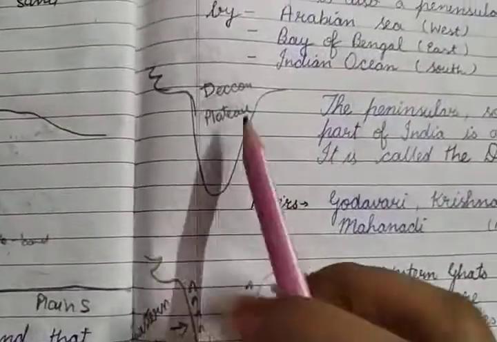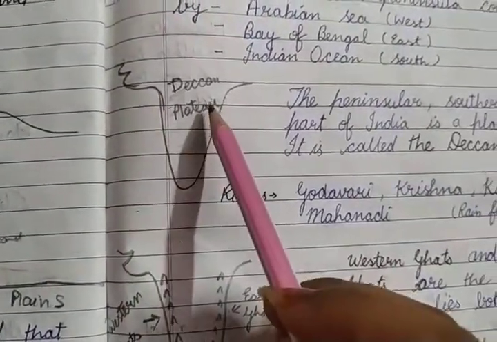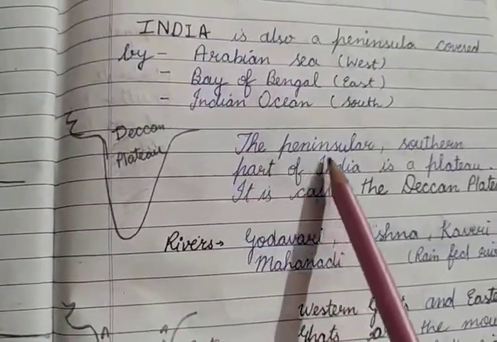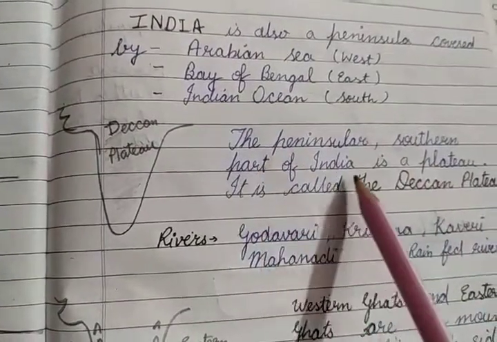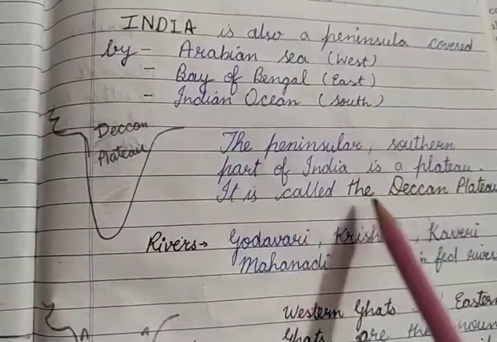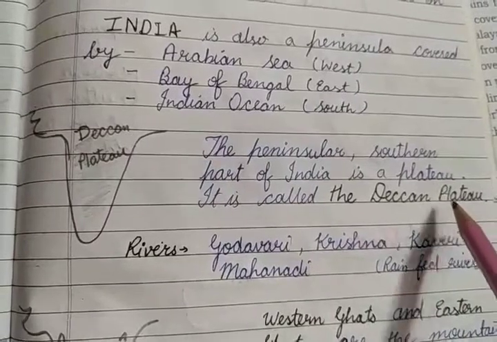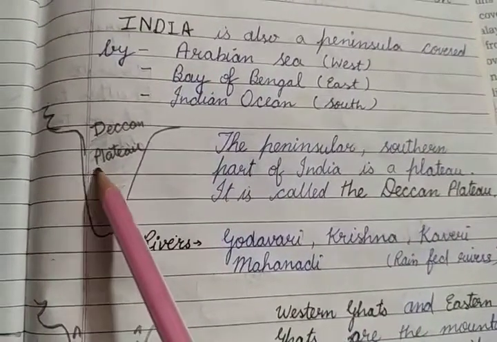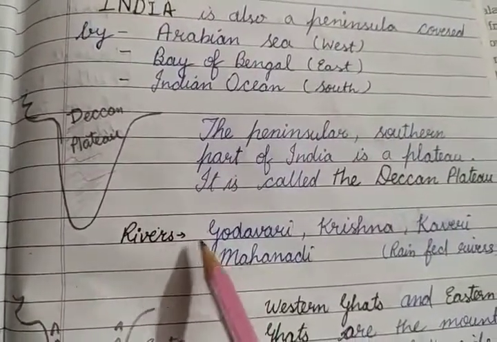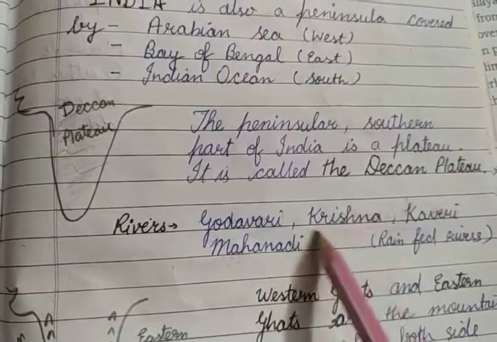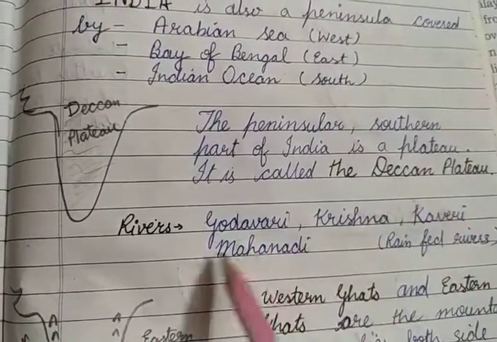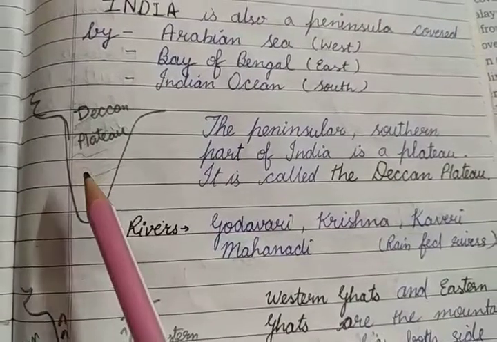So this is the Peninsular Plateau region of India named Deccan Plateau. The peninsular or southern part of India is a plateau. It is called the Deccan Plateau, and many rivers flow through this area. Rivers like Godavari, Krishna, Kaveri and Mahanadi flow through this region.